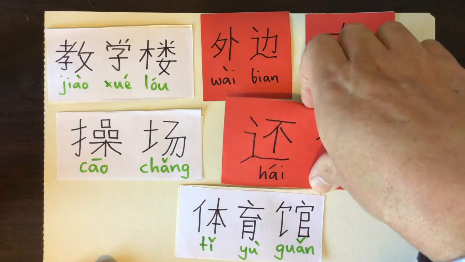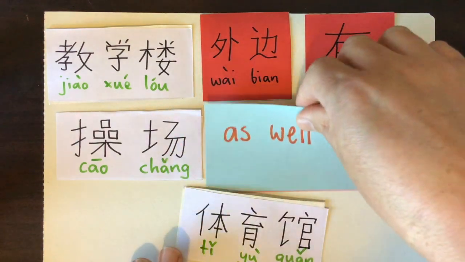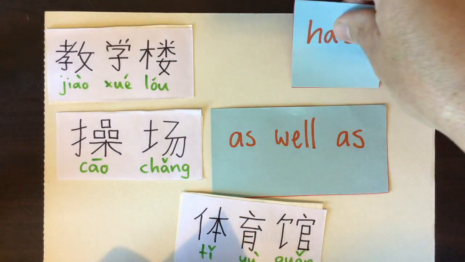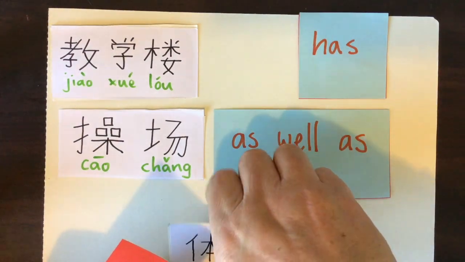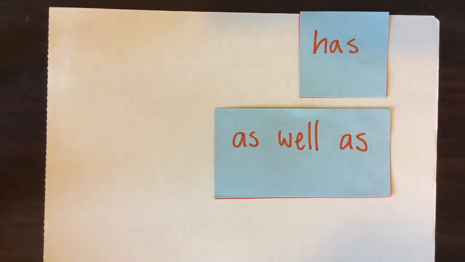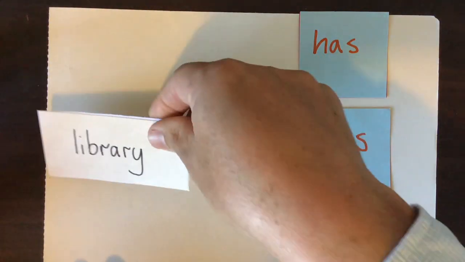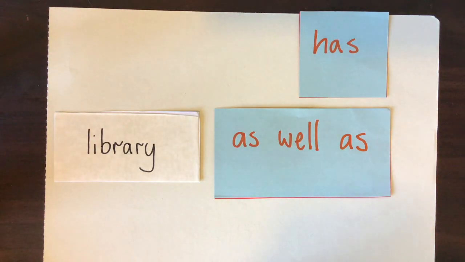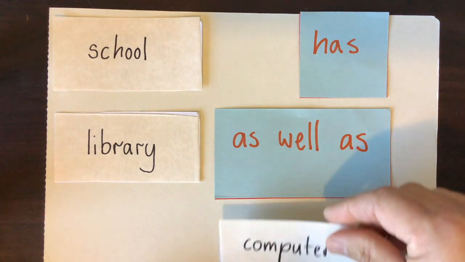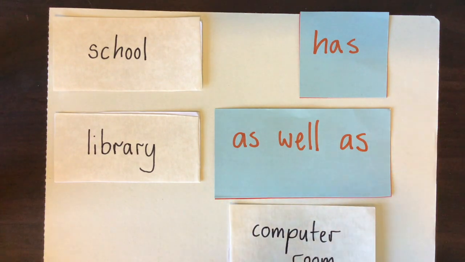Okay, now, let me get rid of those, because I'm going to keep Hayo. I'd keep that one. But I'm going to put out some different words. Excuse me a second. We have a library. We have a school. We have a computer room. And I wonder what else we might have.